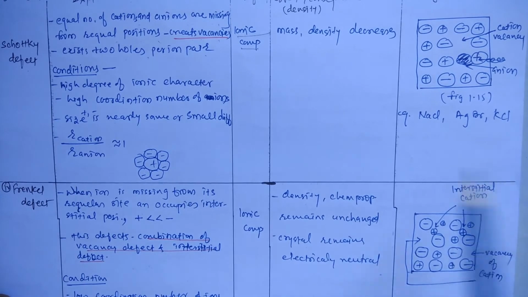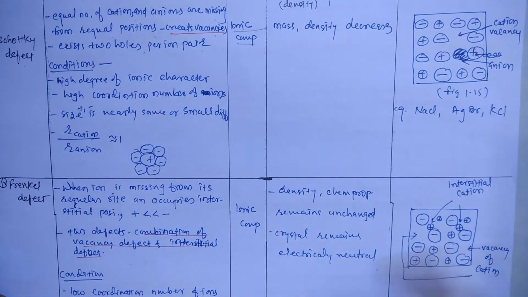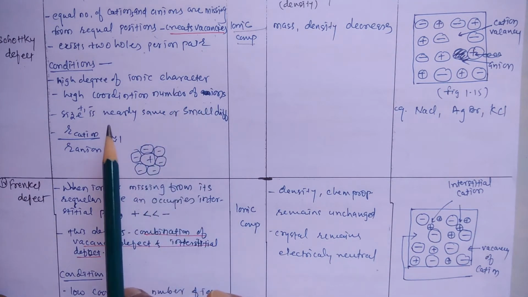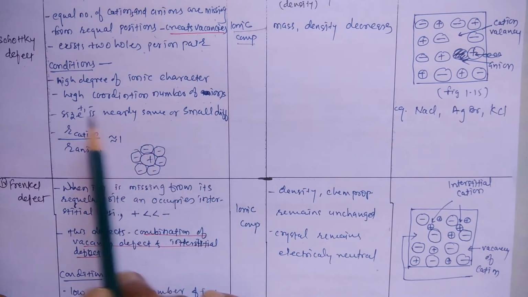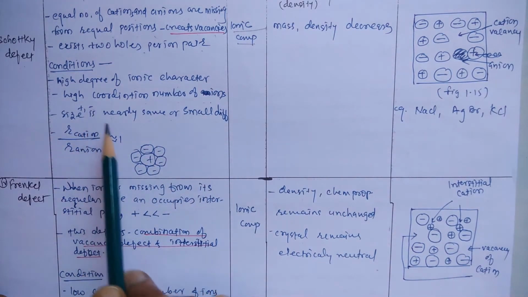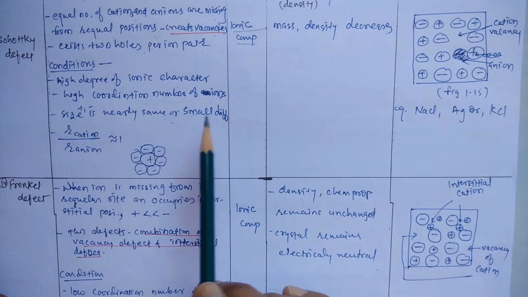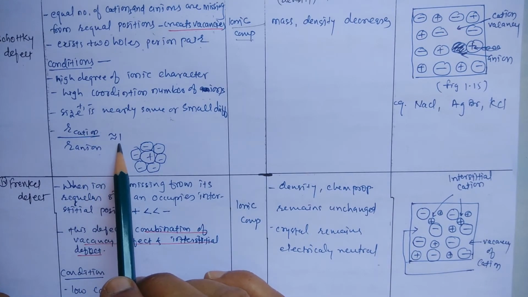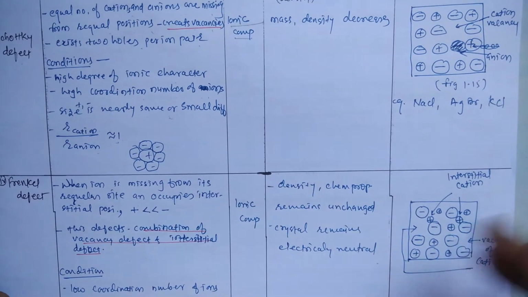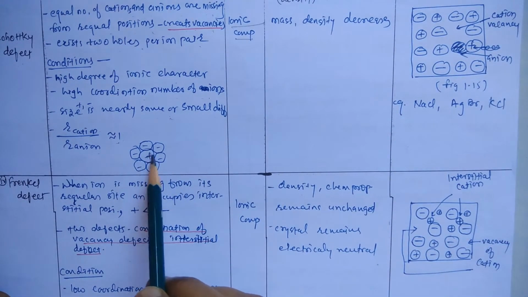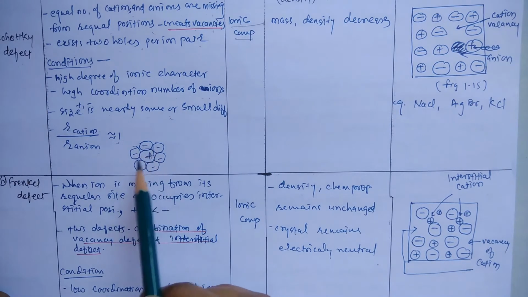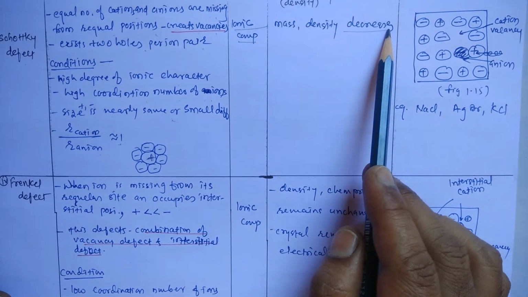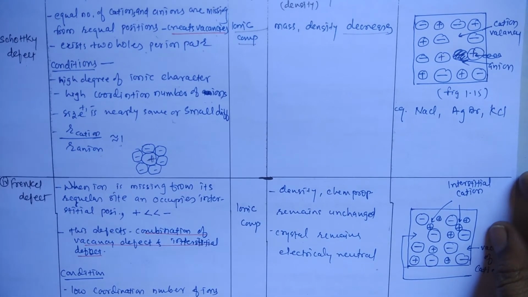Now what are the conditions for this defect? High degree of ionic character, high coordination number of ions, and the size of cation and anion is nearly the same, or the difference is very small. Therefore, the ratio of cation to anion size is nearly equal to unity, 1. So what is coordination number? This is the cation, surrounded by the anions. So this is the coordination number for a particular ion. Mass and density decrease because the particles are missing totally from the crystal sites.